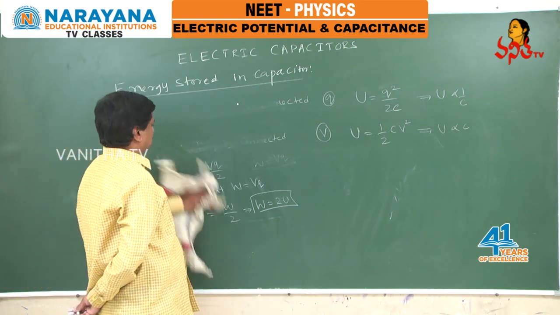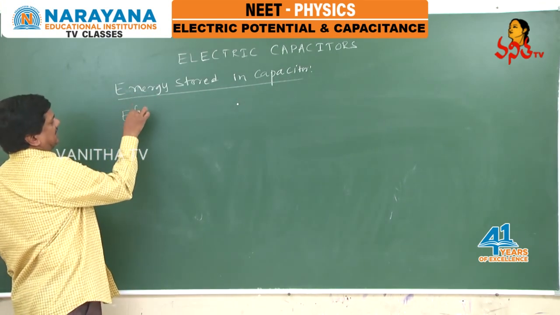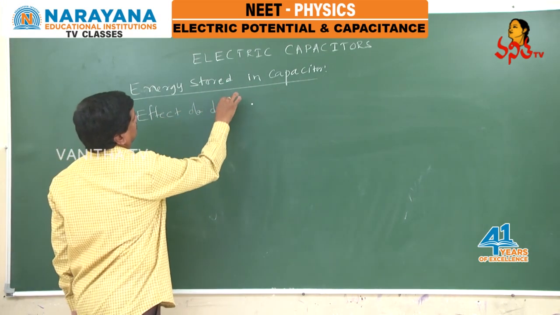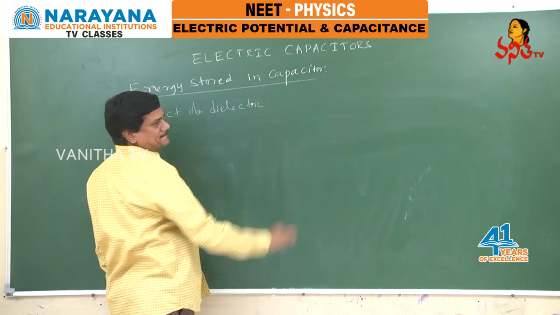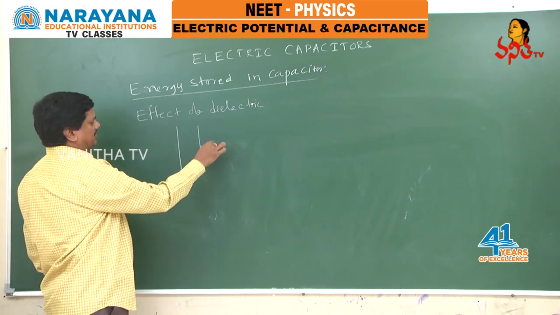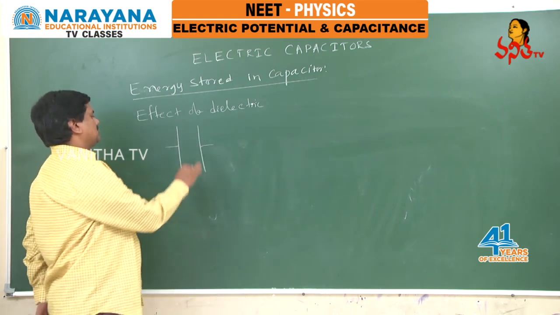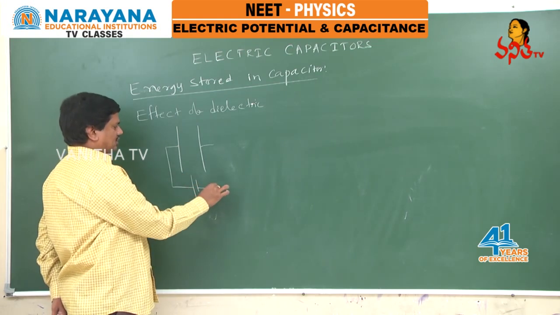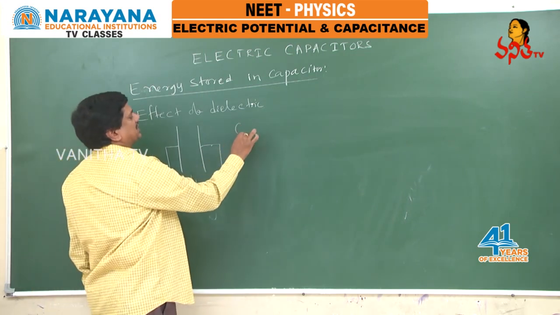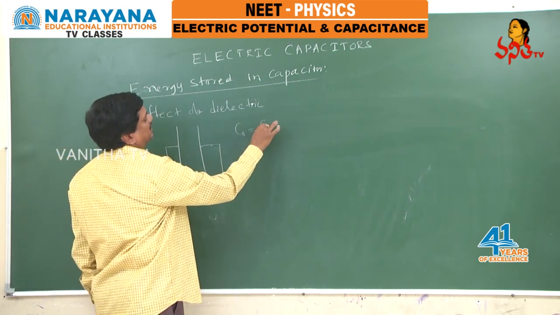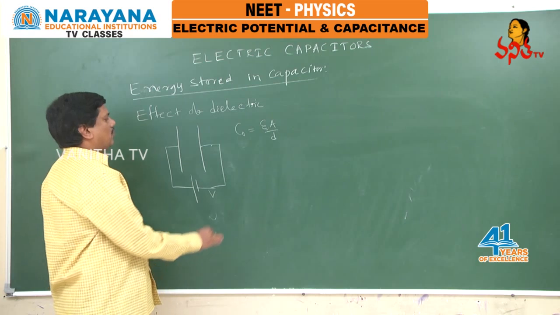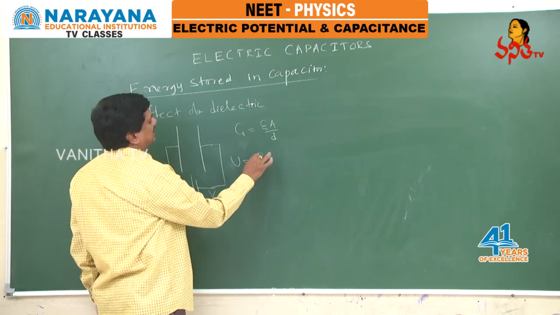After this, effect of dielectric on energy stored. First I will take a capacitor with air as the medium in between these two plates. It is charged by a battery of potential difference V. What is the initial capacitance? I will write it as C naught. C naught equals epsilon naught A by D. What is the energy stored in the capacitor? I can write it in 2 different formats.